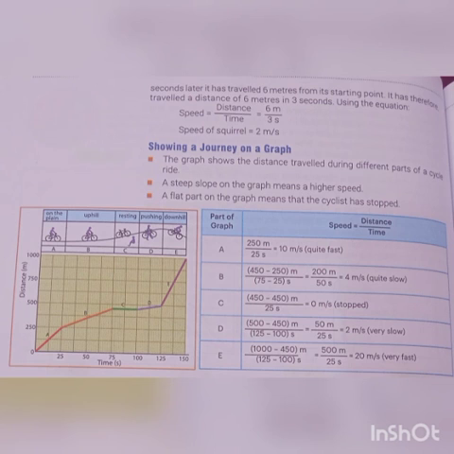Showing a gradient on a graph. A steep slope on the graph means a higher speed. A flat part of the graph means that the cyclist has stopped. Formula of speed is equal to distance divided by time.